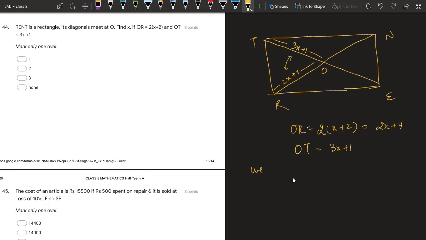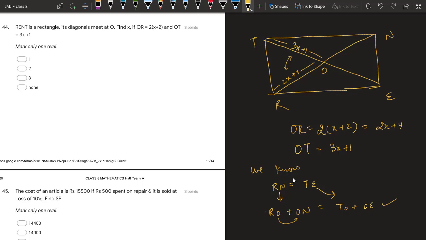We know that complete diagonals are equal. We know that complete RE is equal to complete TC because diagonals of a rectangle are equal. If we write them like this, RO plus OE is equal to TO plus OC.